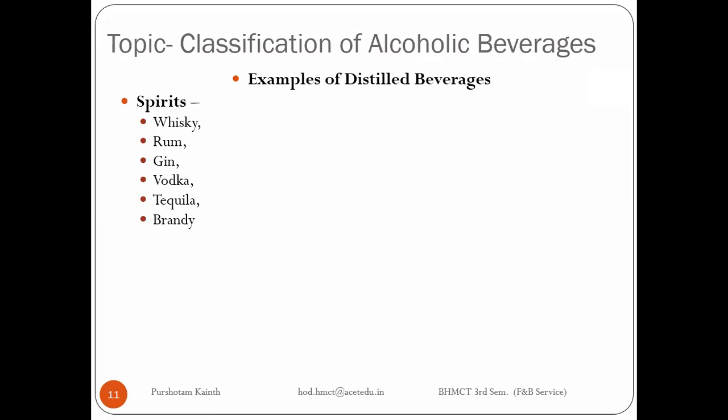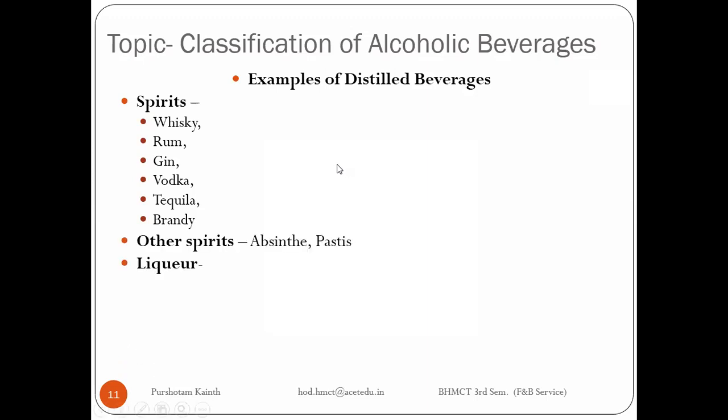Very good. To give you another point related to it, the scientific name of that plant is Tequilana weber. And tequila is a Mexican drink, right? And vodka is a Russian drink. And gin is produced from juniper berry, and it was produced accidentally, as per the history, right? Okay, so let's move further.